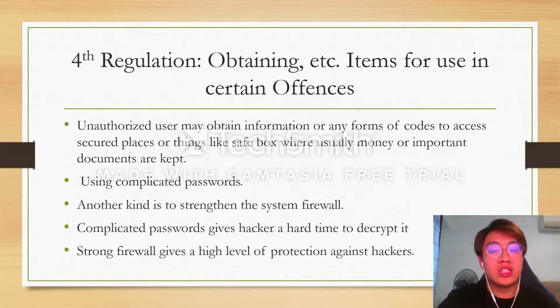And for the fourth regulation, obtaining items for use in certain offenses. Unauthorized users may obtain information or any forms of code to access secure places or things like a safe box, where money or important documents are usually kept. For safe box cases, we can use a complicated password with all different characters, and add a hashtag or money sign. And for computer system servers, for example, we can strengthen the firewall and give it a high level of protection against hackers.